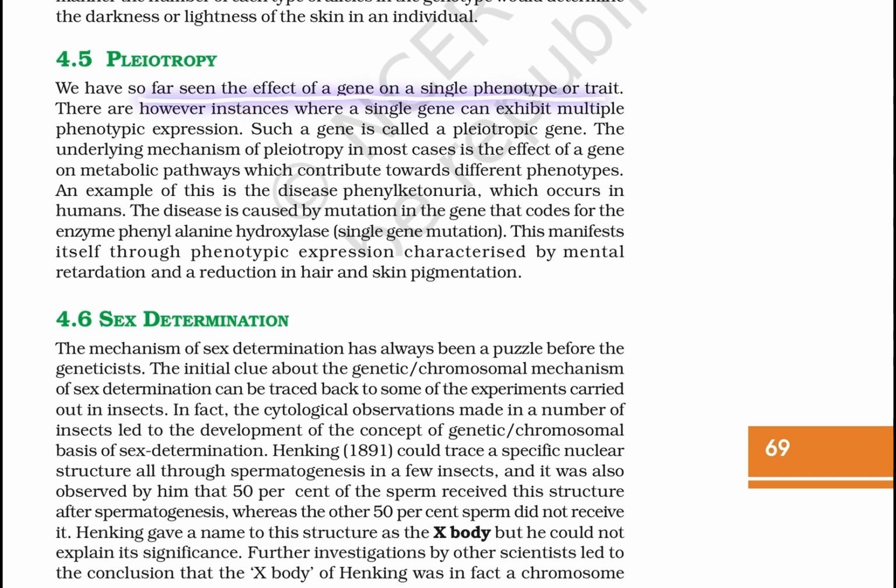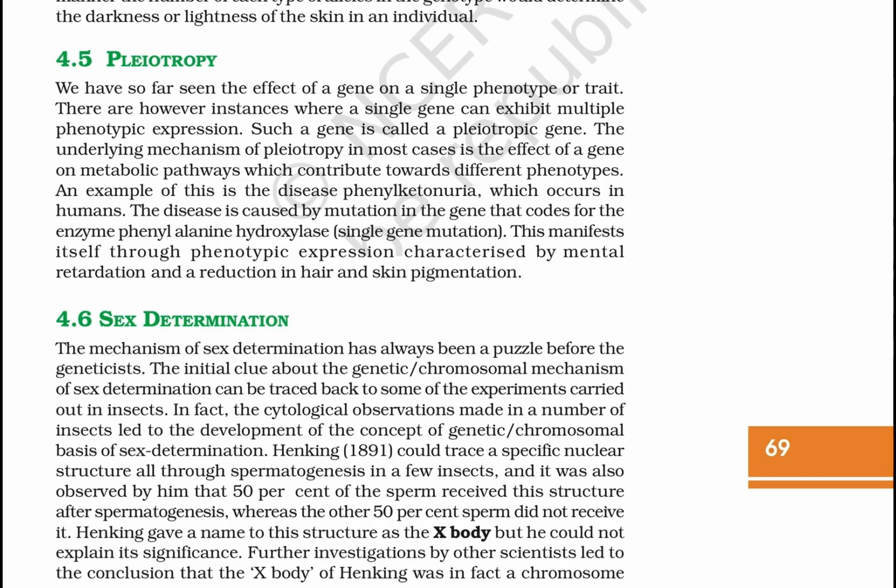Pleiotropy. We have so far seen the effect of a gene on a single phenotype or trait. There are, however, instances where a single gene can exhibit multiple phenotypic expressions, and such a gene is called a pleiotropic gene. The underlying mechanism of pleiotropy in most cases is the effect of the gene on a metabolic pathway, which contributes towards different phenotypes.